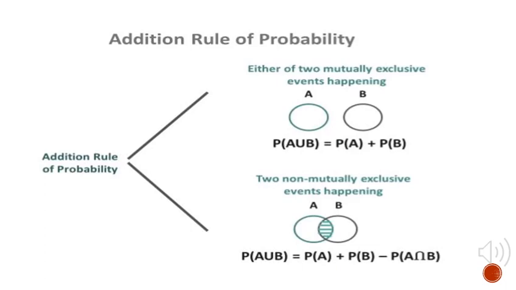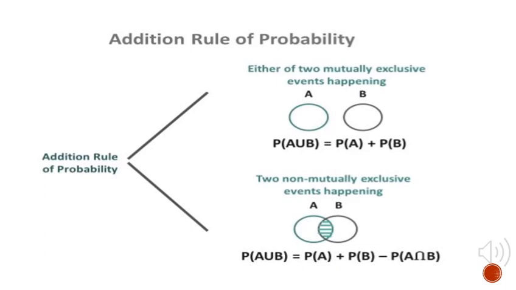So in mutually exclusive events, only one can happen at a time. So here we can take the probability of A happening at a time and the probability of B happening next. So to get both these probabilities, we have to add them and we get the end result.